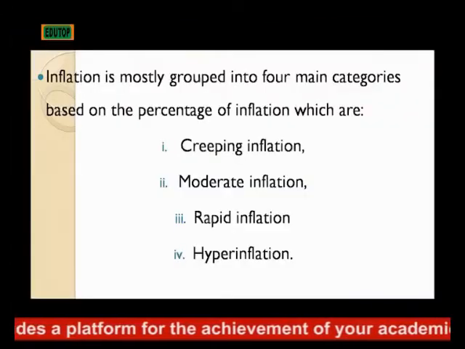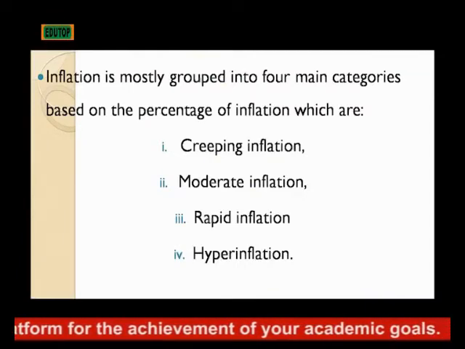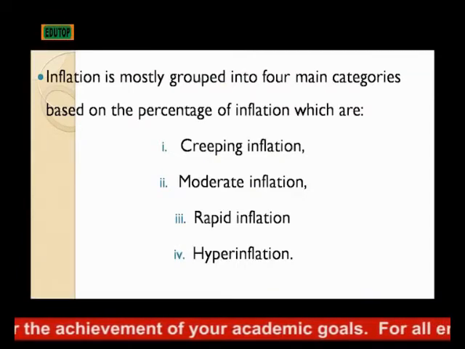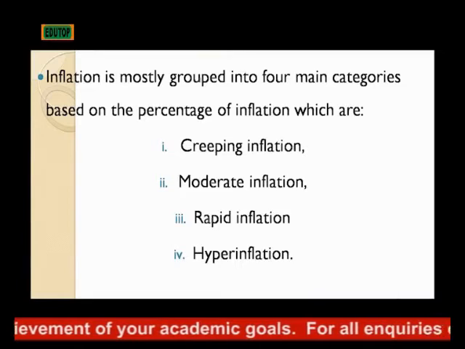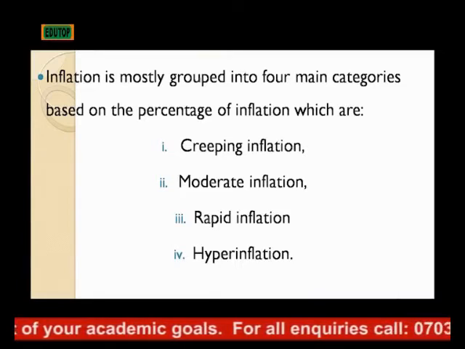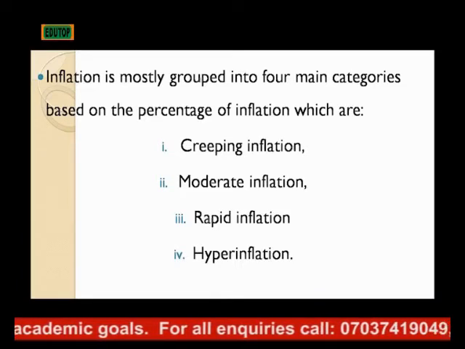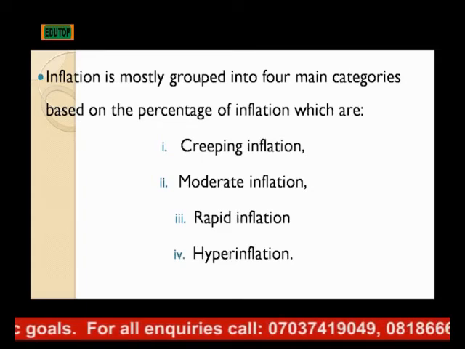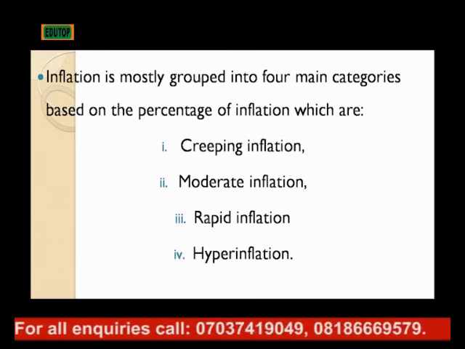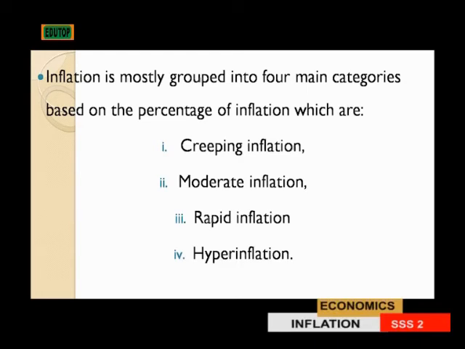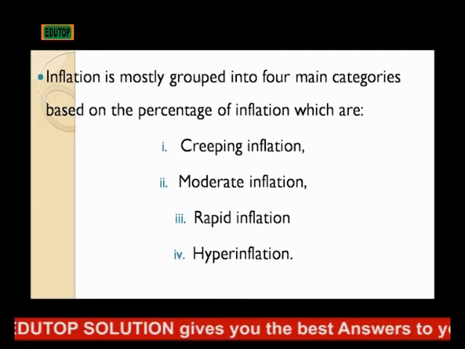Inflation is mostly grouped into four main categories based on the percentage of inflation, based on the increase, how much of the inflation exists in the society. One, we have what we call creeping inflation. Two, we have moderate inflation. Three, we have rapid inflation. And four, we have hyperinflation.